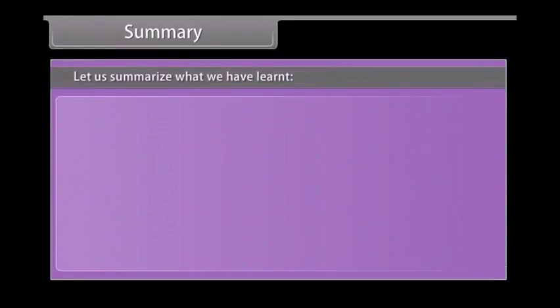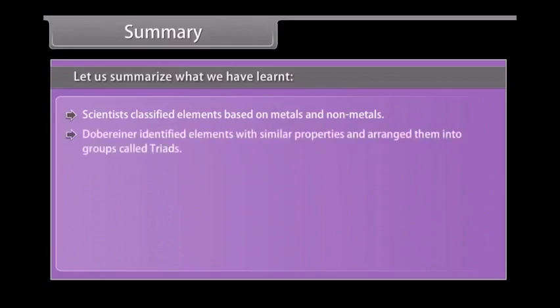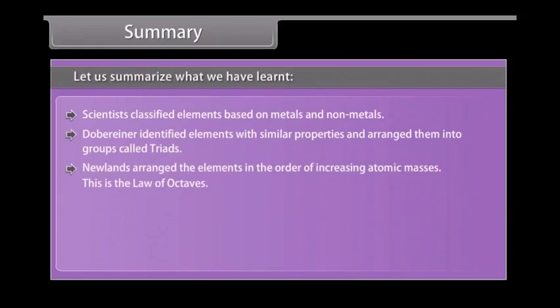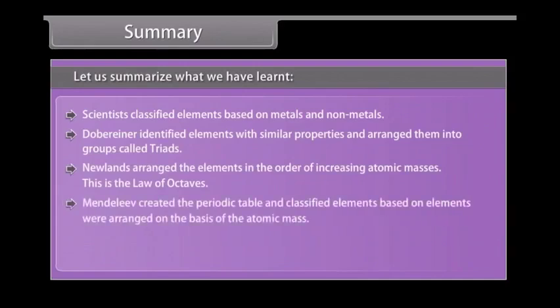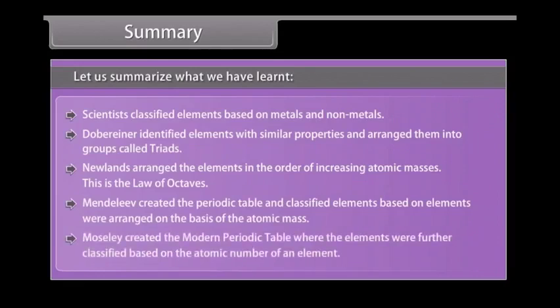Summary. Let us summarize what we have learned. Scientists classified elements based on metals and non-metals. Dobereiner identified elements with similar properties and arranged them into groups called triads. Newlands arranged the elements in the order of increasing atomic masses. This is the law of octaves. Mendeleev created the periodic table, where elements were arranged on the basis of atomic mass. Moseley created the modern periodic table where the elements were further classified based on the atomic number of an element.